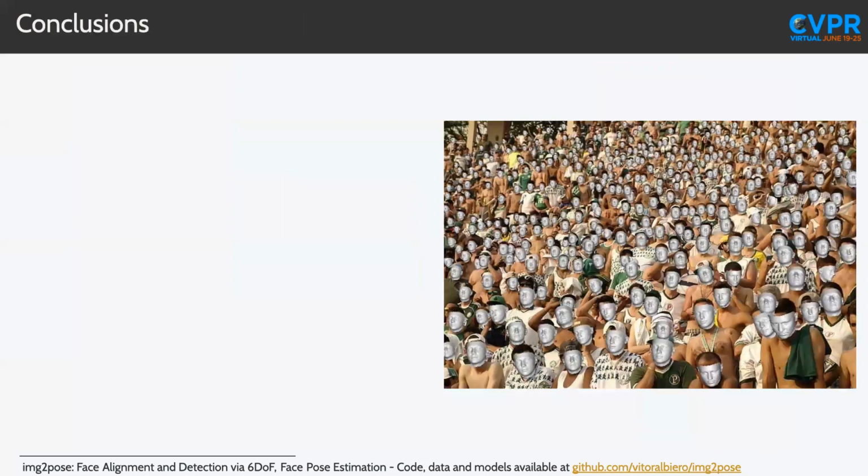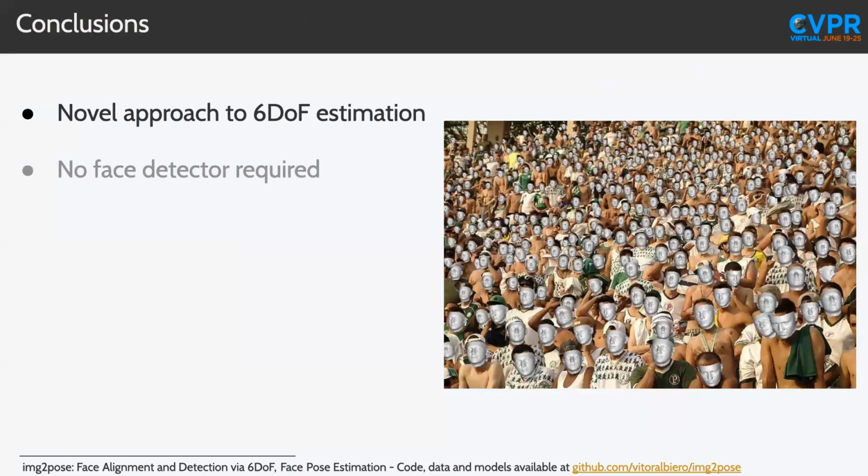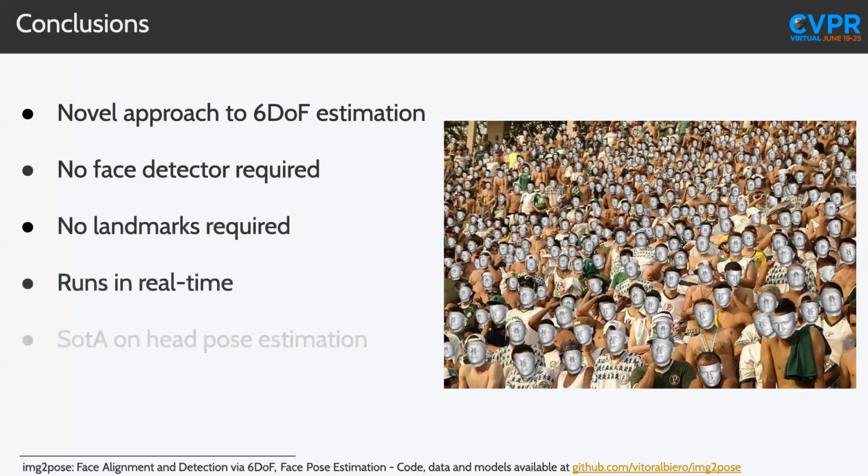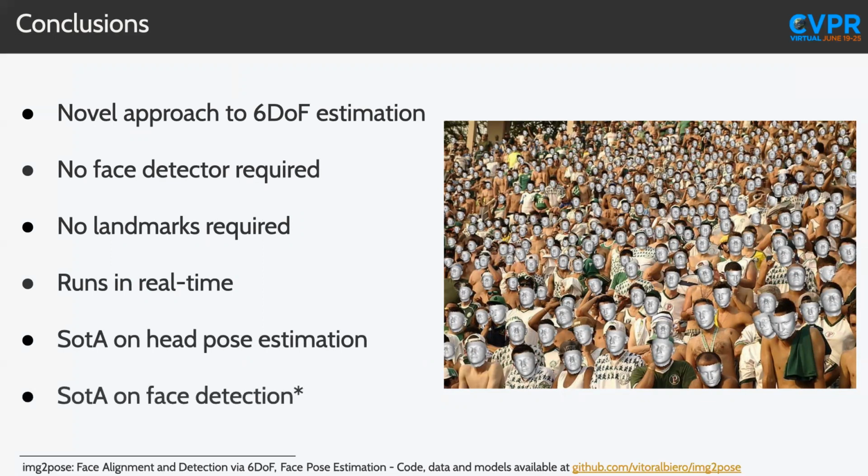So the conclusions of our paper: we propose a novel approach to 6 degrees of freedom estimation that does not require a face detector. It also does not rely on landmarks. It can run in real time, and we achieve state-of-the-art on head pose estimation across 2 benchmarks. And we also achieve state-of-the-art on face detection on WIDER FACE when comparing to models of similar complexity.